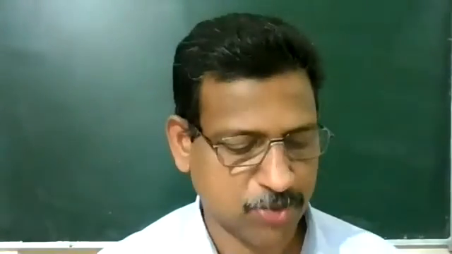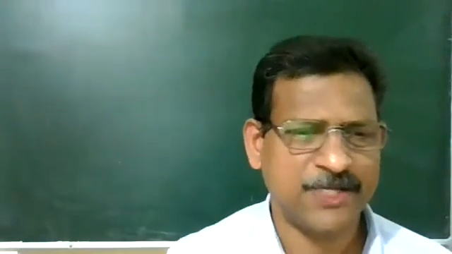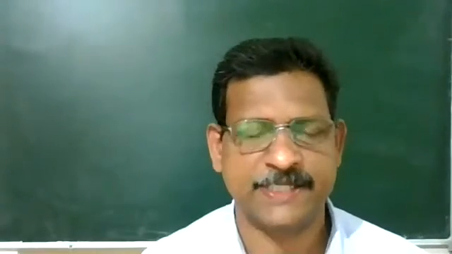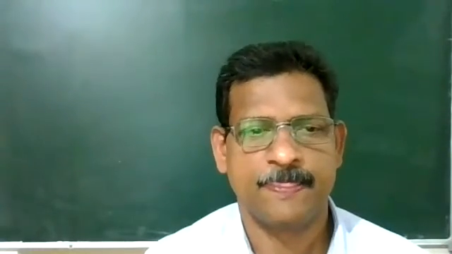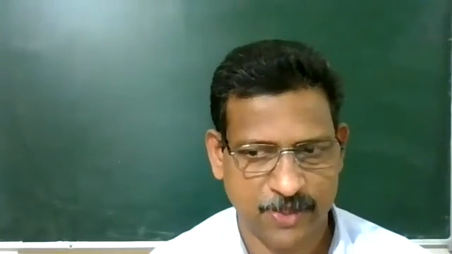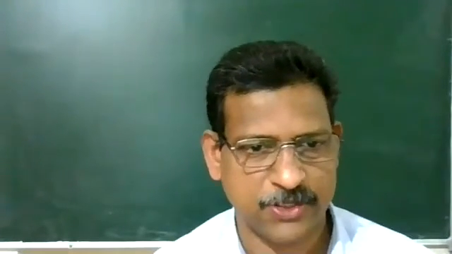If you have completed, you can tell me the answer. I repeat the question: calculate the speed of light in a medium whose critical angle is 30 degree. Calculation is very simple. First, use the equation n equal to 1 upon sin c. Critical angle is given to you, so you can find the refractive index. Once you know the refractive index, relate it with the velocity, so you can get the velocity of light.